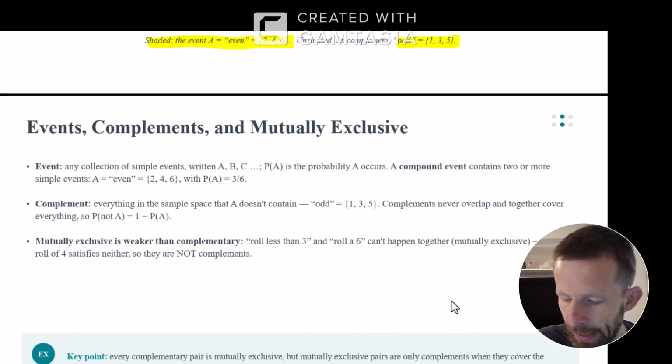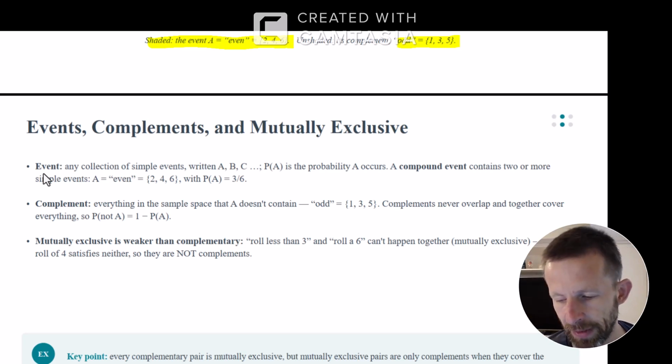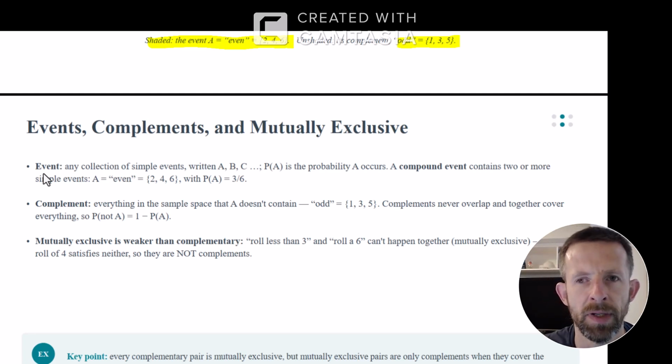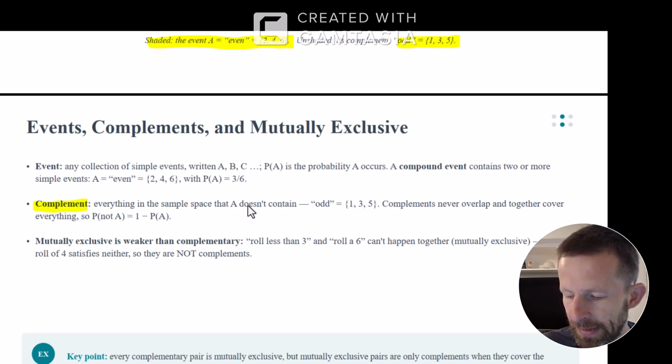So we already said an event is a collection of simple events, and a compound event contains 2 or more simple events. So for example, rolling an even number would be a compound event. Rolling a number less than 3, which would be a 1 or a 2, would be another compound event. A complement is everything that's not A.